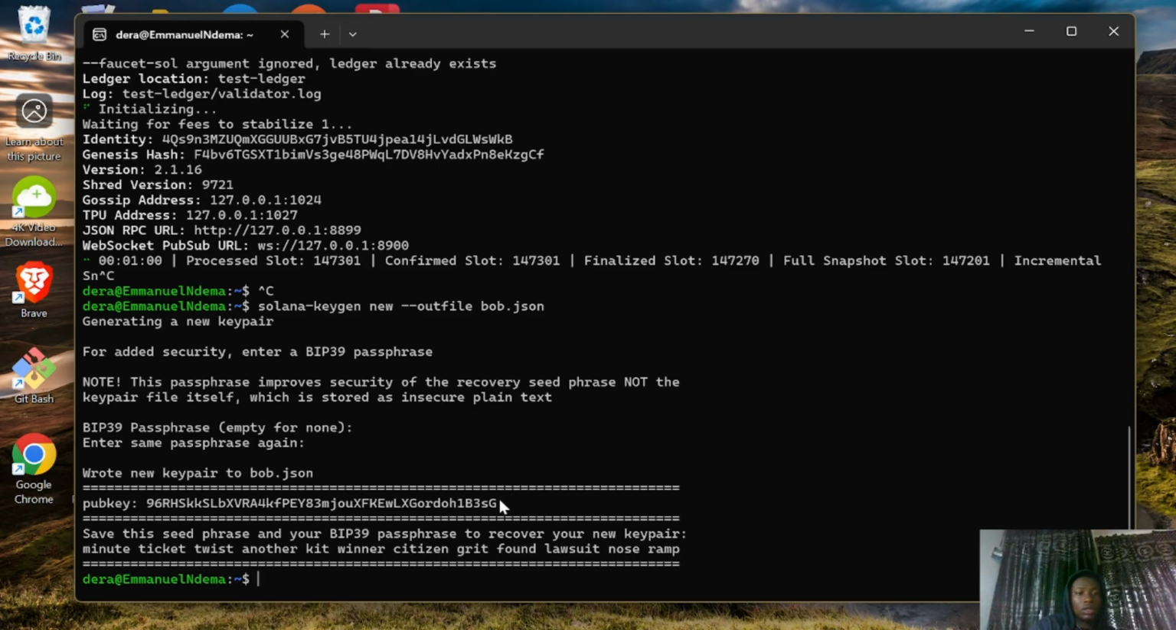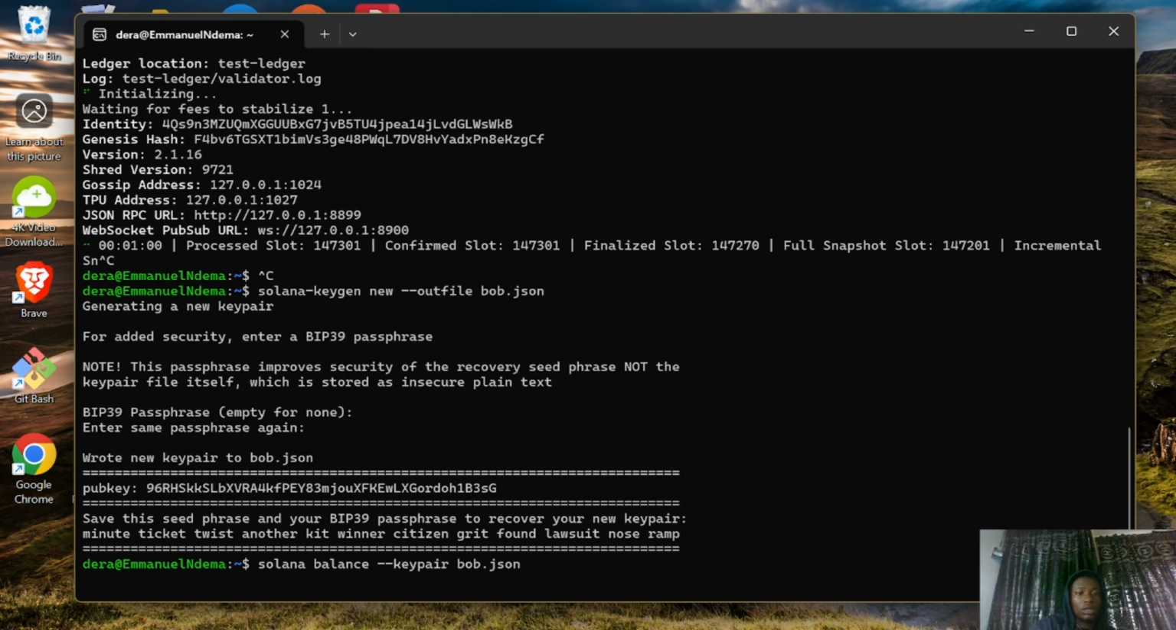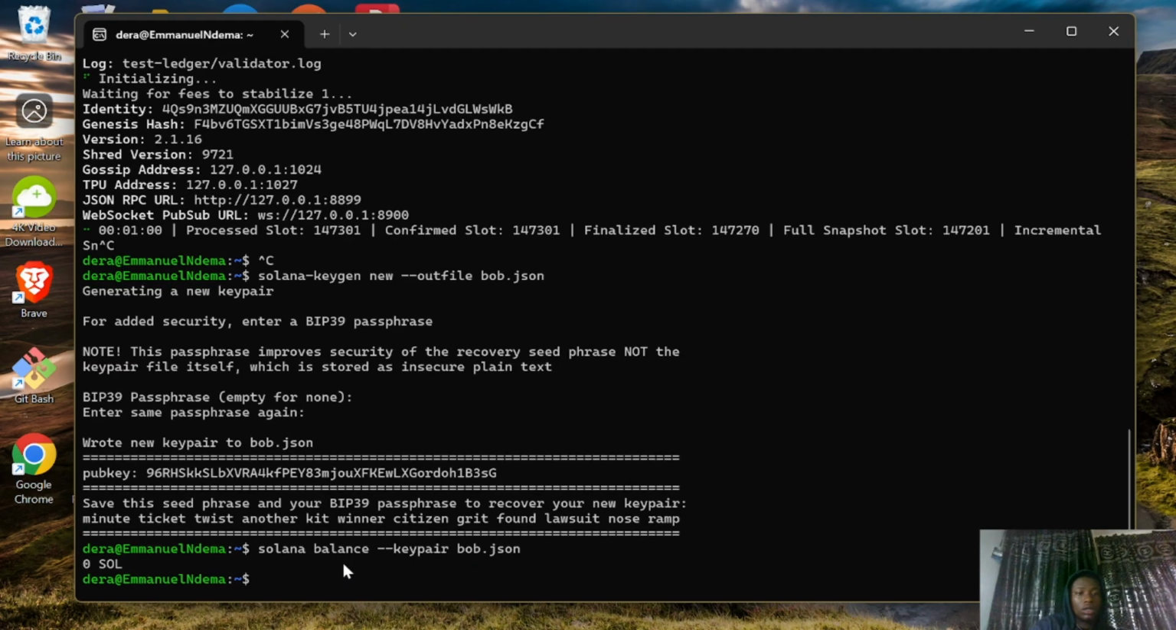So now, in order to check the balance that Bob has, we have to use solana balance, and then you have to give the keypair flag. Remember, this is Bob's keypair, bob.json. And as you can see, Bob has 0.